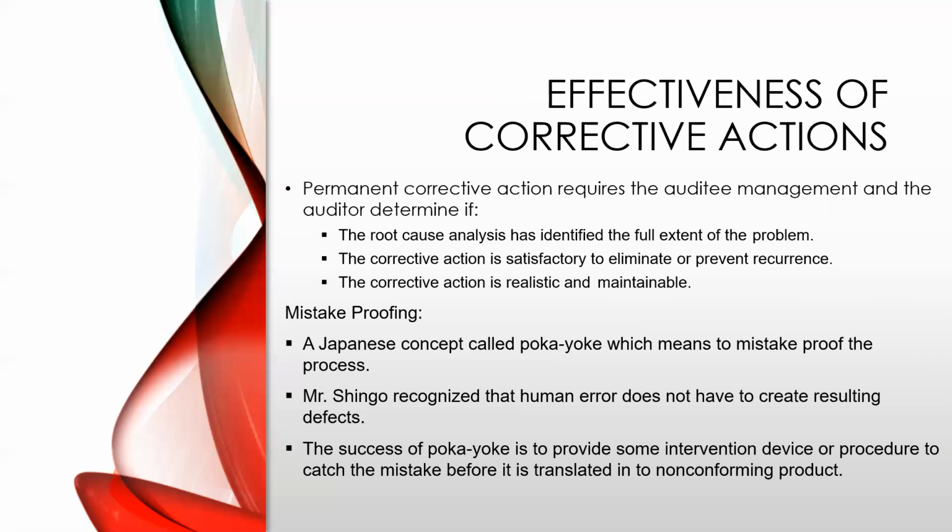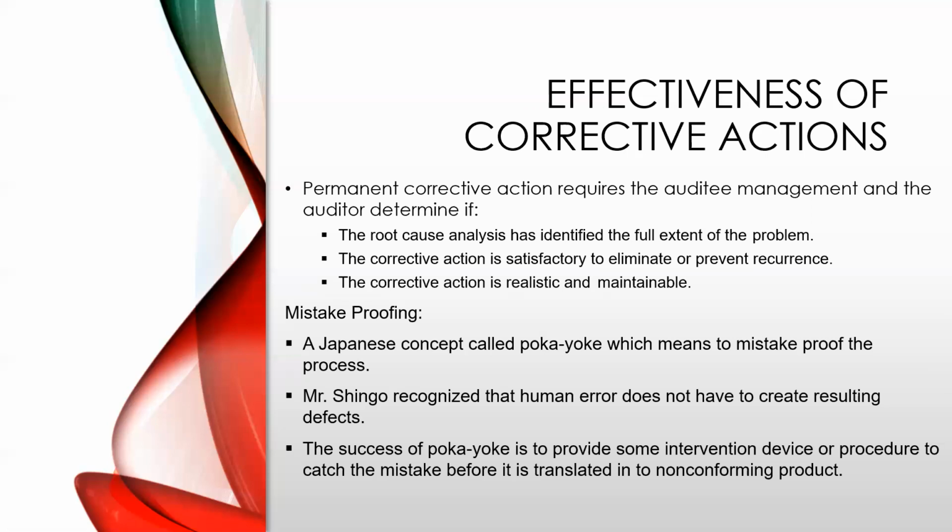Effectiveness of corrective actions. Permanent corrective action requires that the auditor's team, management, and the auditor determine if the root cause analysis has identified the full extent of the problem, if the corrective action is satisfactory to eliminate or prevent recurrence, and if the corrective action is realistic and maintainable.